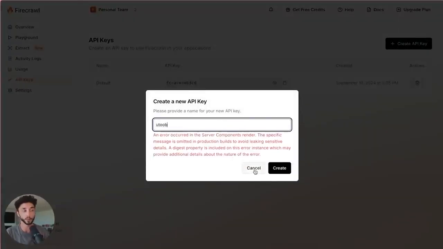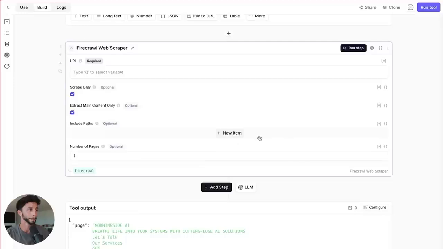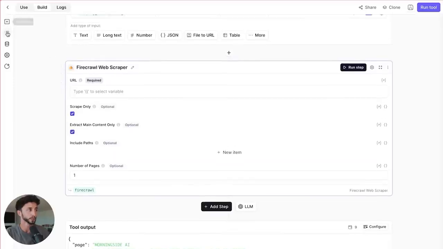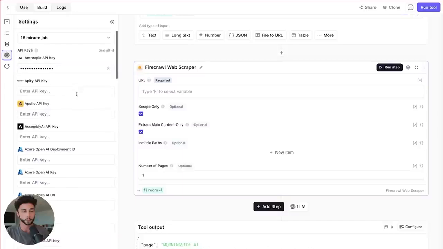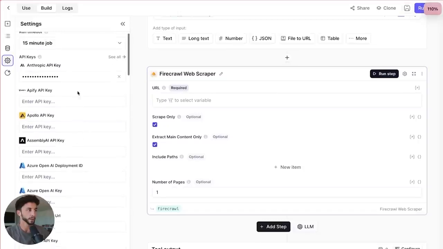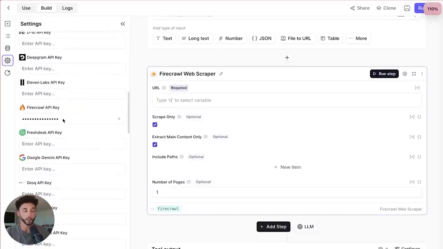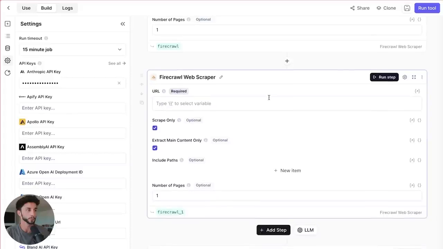I've already got an API key, but once you get the API key, what you can do is take it and come back here to Relevance. And you can go into the side panel here. Where is it? Settings. And then we have our API keys. So we're going to need to add more into this later, so keep an eye on this. This is something you need to be familiar with. And you can scroll down to Firecrawl and you just pop it into this Firecrawl API key section here. And you're good to go. And you can come back. Oh no, we don't want to duplicate that.